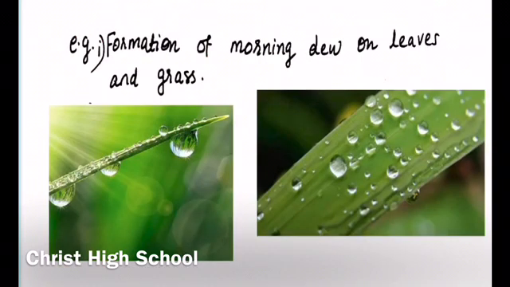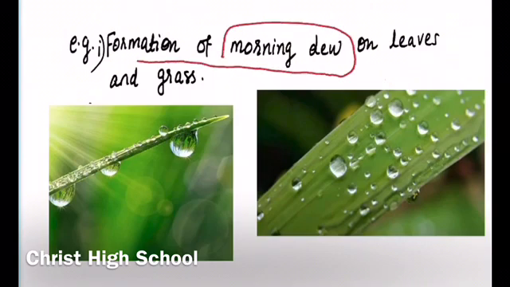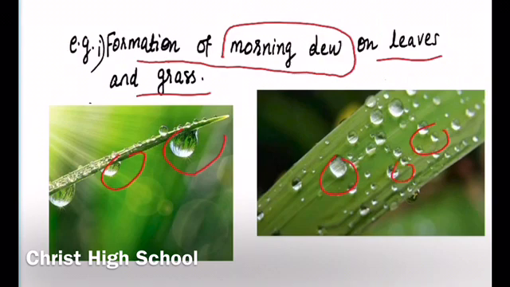Now what are the examples of condensation? We will discuss some common examples. First one, formation of morning dew on leaves and grass. So you might have seen the dew drops, morning dew drops on leaves and grass. These dew drops are actually formed by the process of condensation. So we can see that these dew drops, they are in the form of liquid.